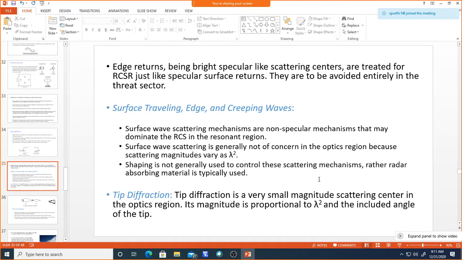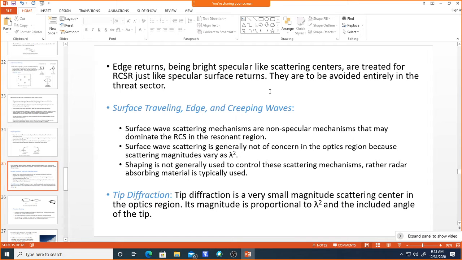Okay, so edge returns are bright, specular-like scattering centers. As we have seen, with respect to the incident wave and the returns coming back, these edges are always bright scattering centers, and are treated for radar cross section purposes just like specular surface returns.